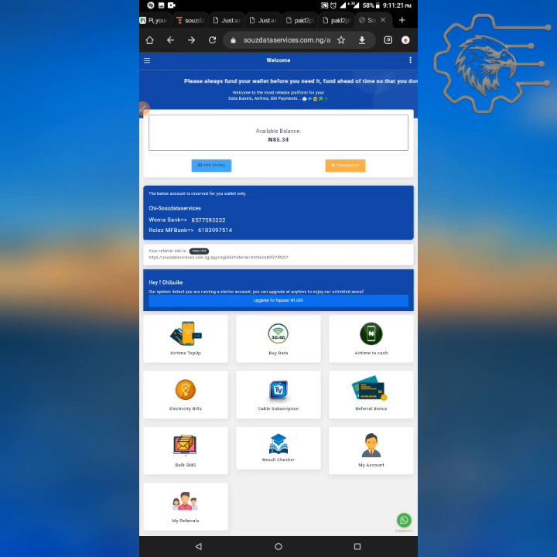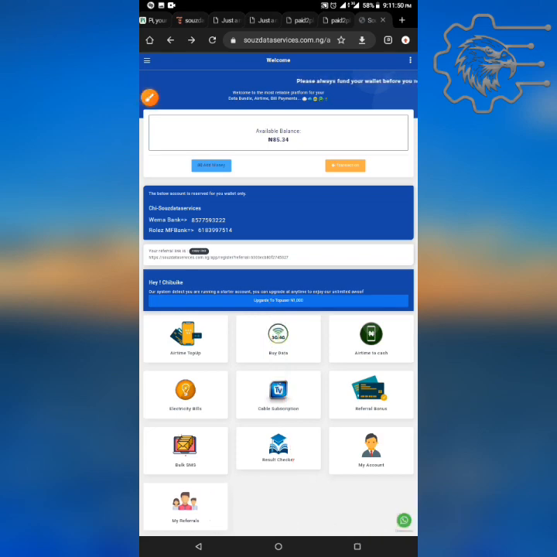So let's just dive into the second site on how to make money with it as well, and you see the difference between that one and this one. But before we go, make sure you don't click on this upgrade to top user on this particular site. Don't click on upgrade to top user, because whenever you do so, you get yourself banned from the site. You'll be asked to pay. Just don't mistakenly click on this upgrade to top user, because when you do that, you'll be suspended.